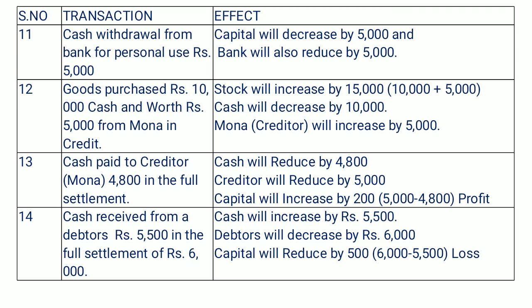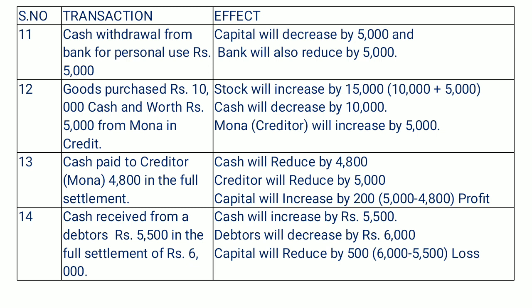Okay, the next transaction is there. In that transaction we have goods purchased rupees 10,000 in cash and worth rupees 5,000 from Mona on credit. So in this transaction we have mixed two different transactions, one of cash purchase and one of credit purchase. First we have to find out the total purchase, because total purchase will increase our stock. Cash purchase is 10,000, credit purchase 5,000. So total purchase in the business is 15,000. So our stock is going to increase by 15,000.